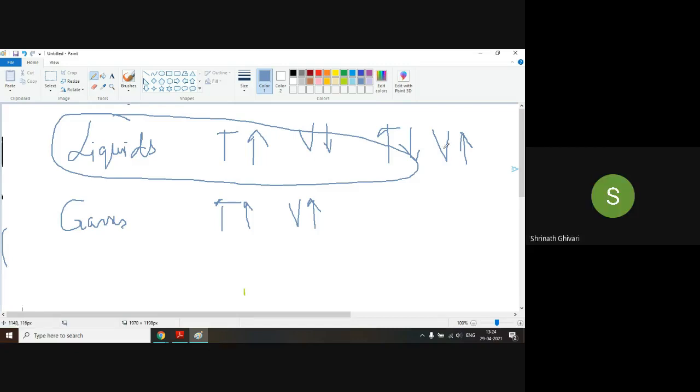If someone asks in the viva, what happens to viscosity when I decrease the temperature of a liquid, you will all say decrease. Why? Because when I'm solidifying anything, it will stop moving, right?